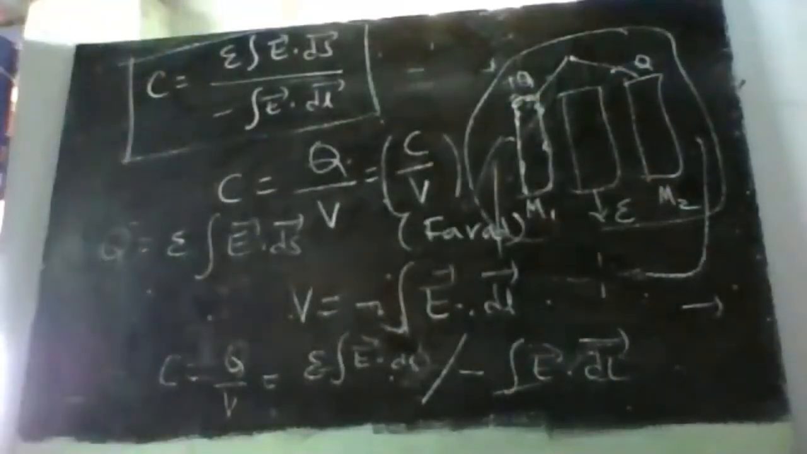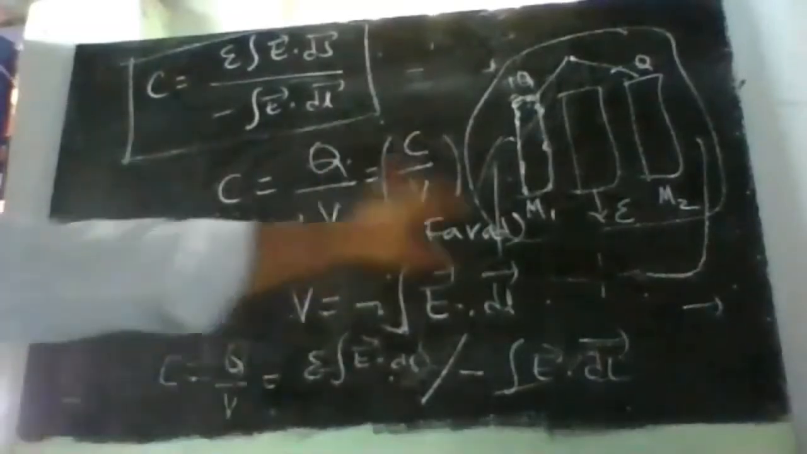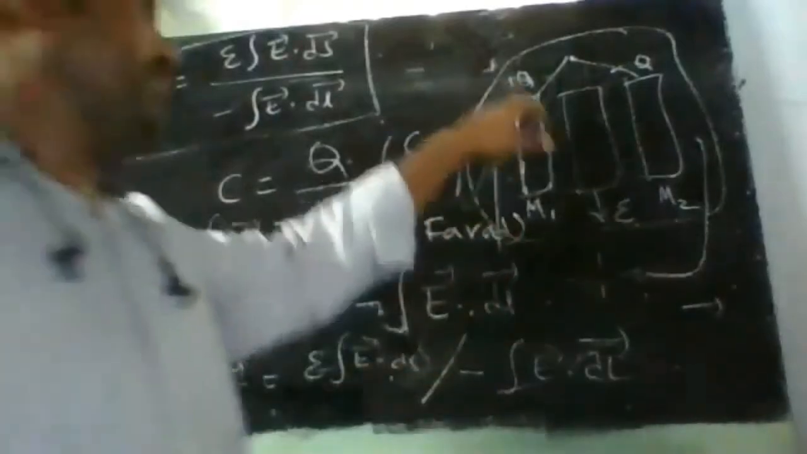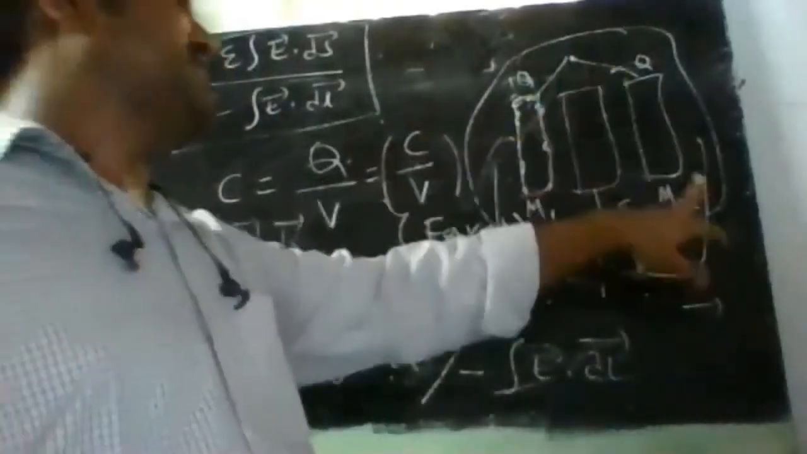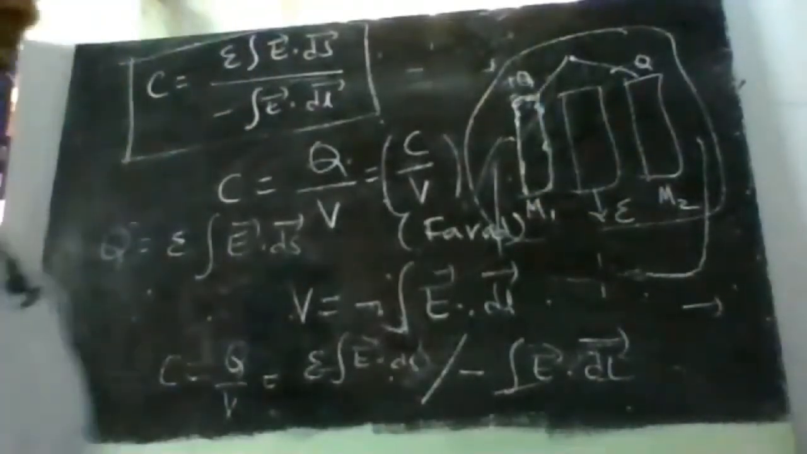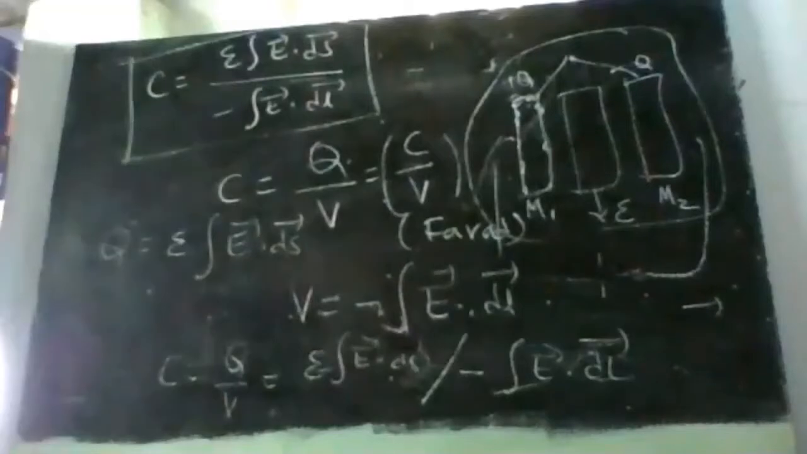Okay. M1 has a charge of plus Q and M2 has a charge of minus Q. These two are separated by a dielectric. The dielectric constant I am taking is epsilon, right?